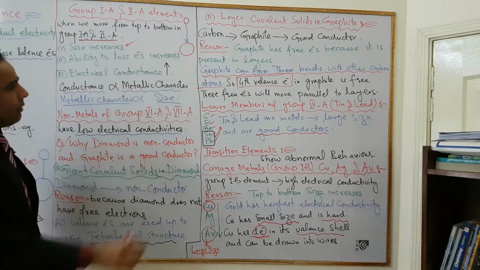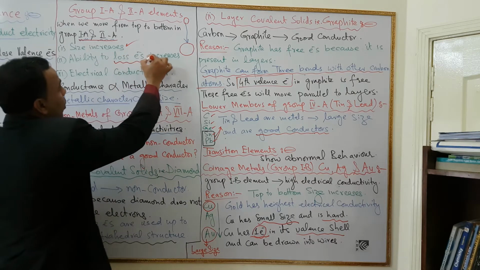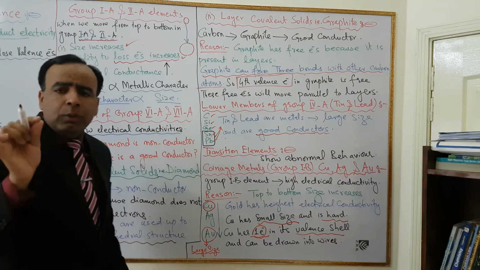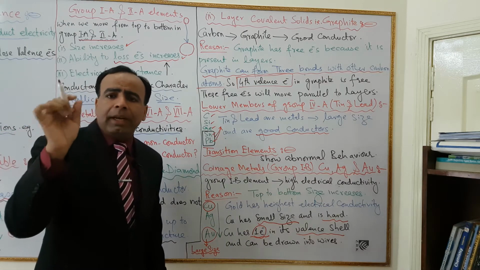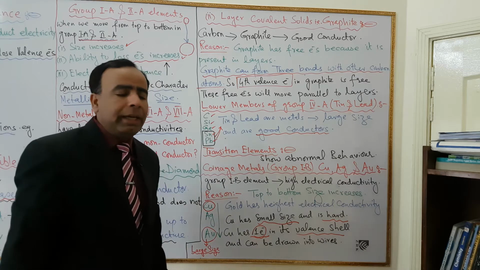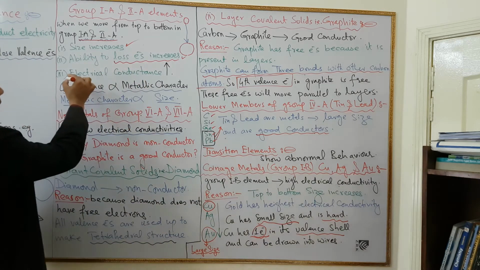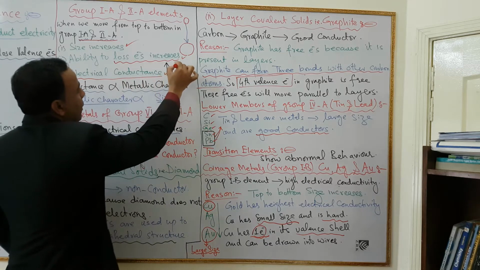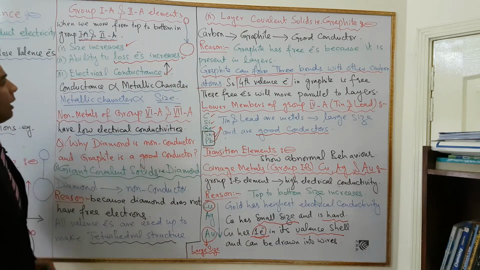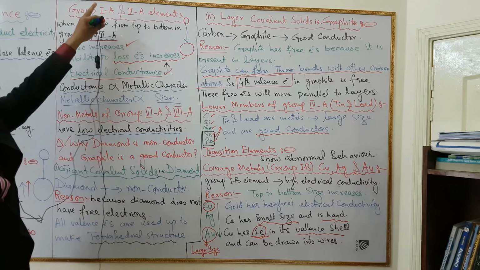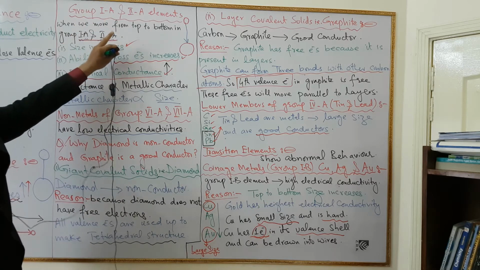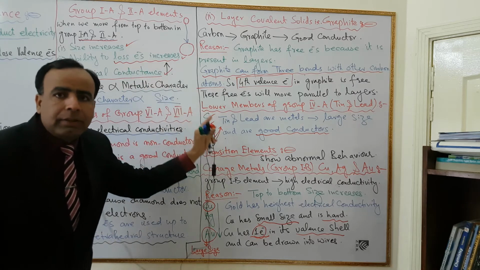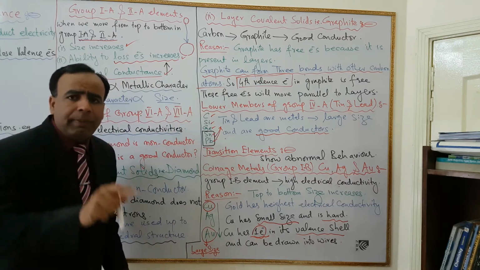Number two, when size increases, the ability to lose electrons also increases, because the attraction of the nucleus on the valence shell becomes weaker. And number three, therefore we can say that electrical conductance also increases. Therefore, we conclude that when we move from top to bottom in group 1A and group 2A elements, electrical conductance increases. My dear students, you must remember this.